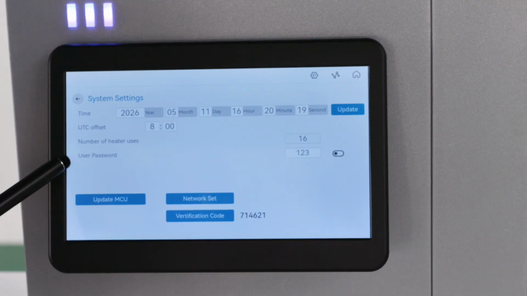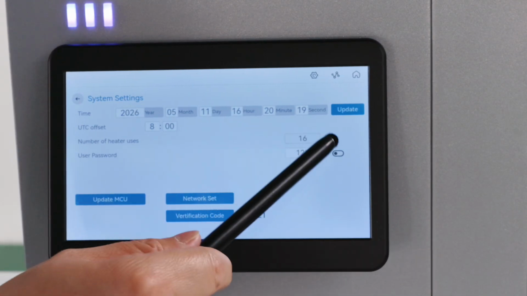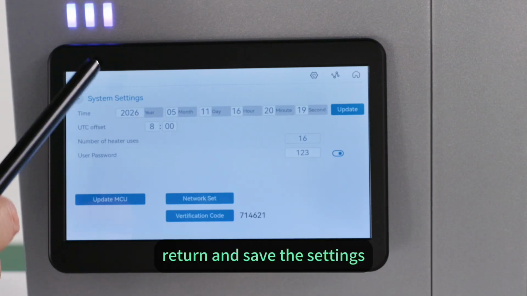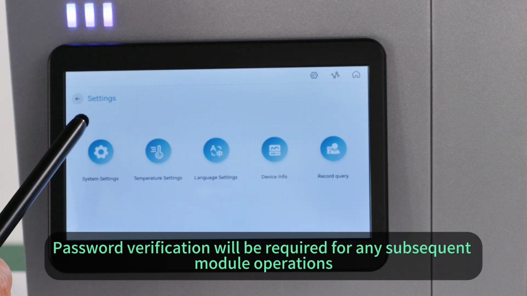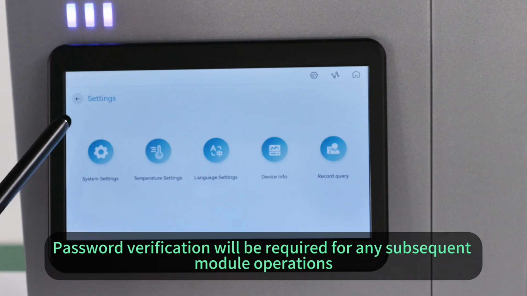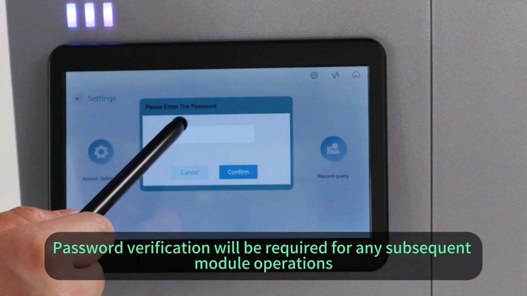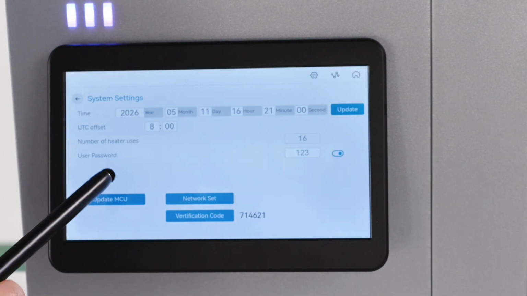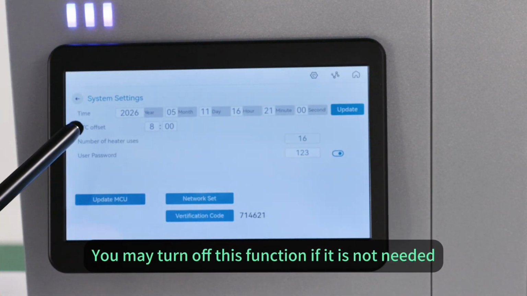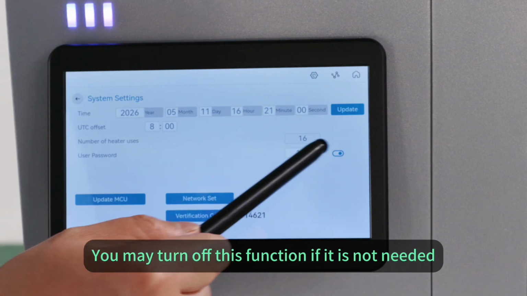Pay attention. After setting the password, return and save the settings. Password verification will be required for any subsequent module operations. You may turn off this function if it is not needed.